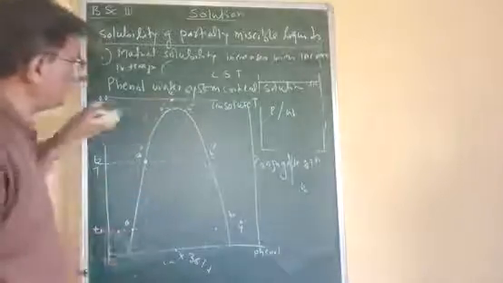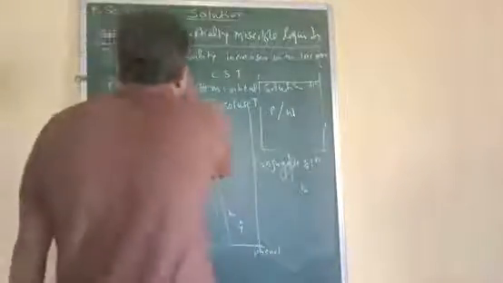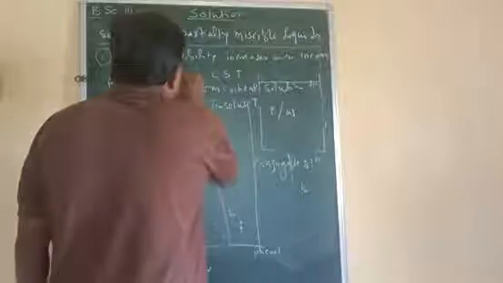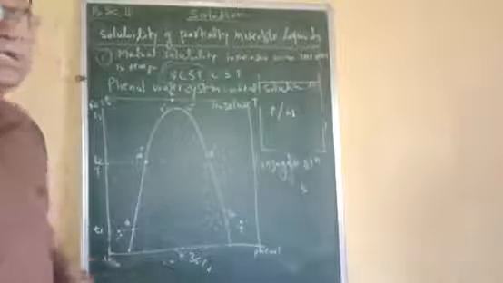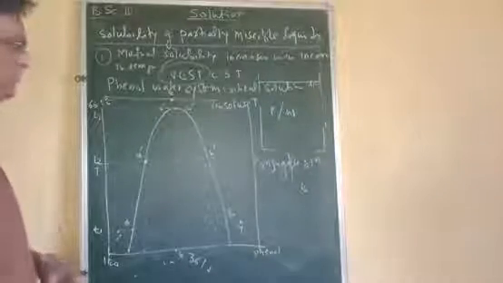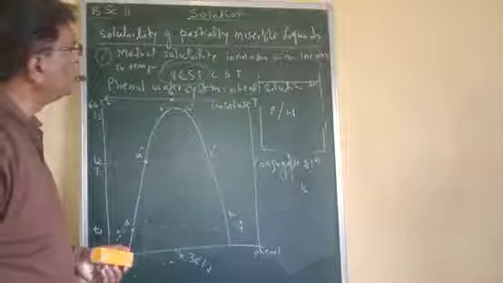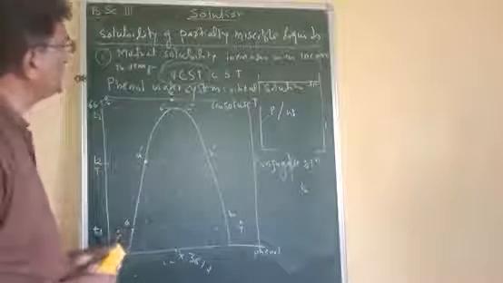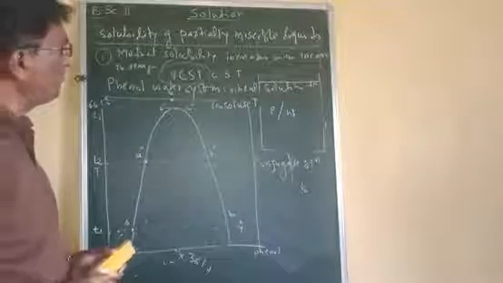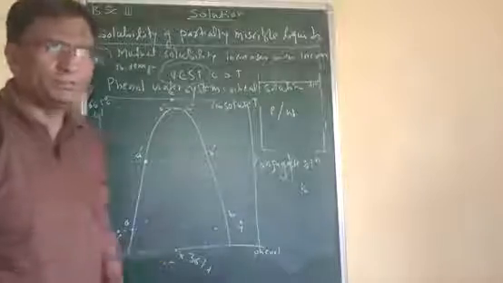Now this critical solution temperature is well above room temperature, and therefore this is called a system possessing an upper CST, that means upper critical solution temperature, or upper consolute temperature. This is all about the phenol water system. In the next lecture, we will see the second type of partially miscible liquid, where mutual solubility decreases with increase in temperature. Thank you.